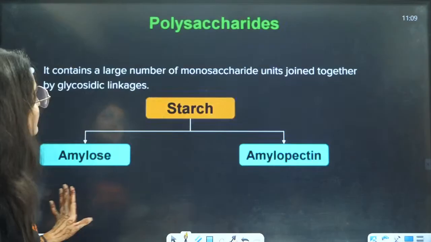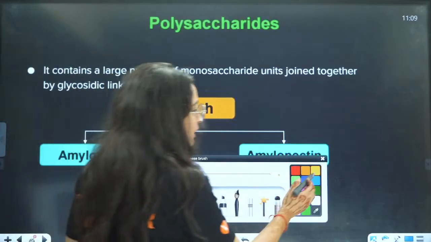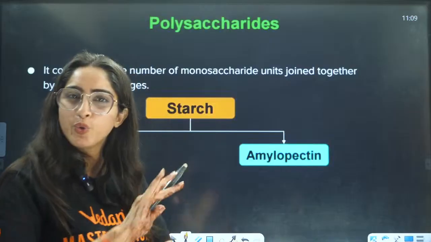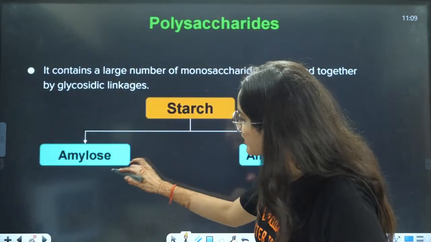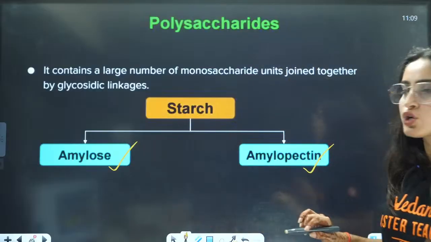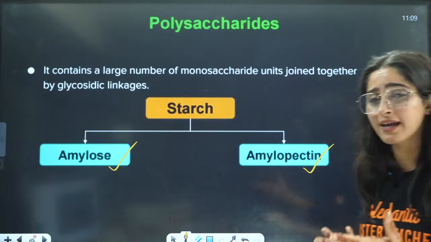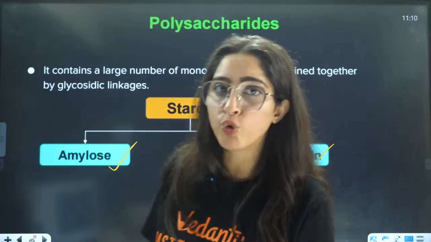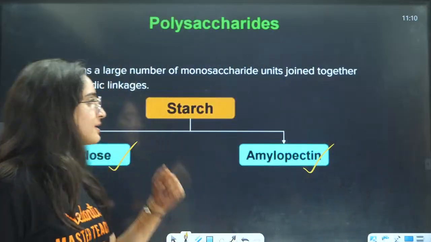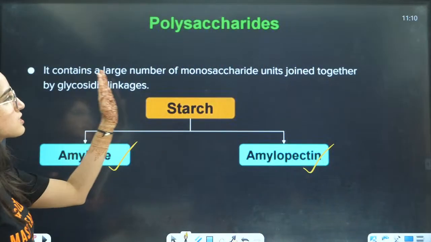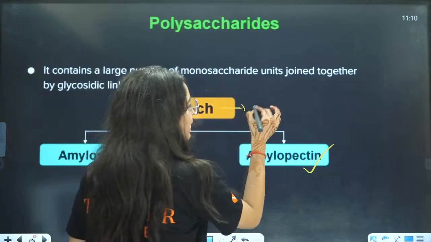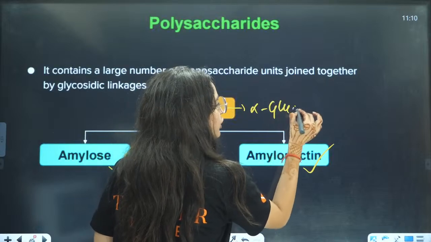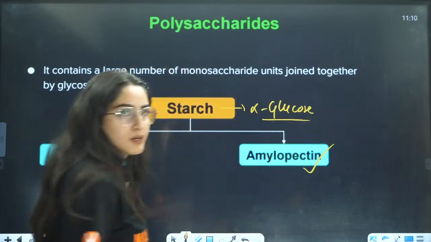Next is polysaccharides. So in polysaccharides, also you don't need to learn the structure. Nothing will be asked to you. Just the linkages will be asked to you, right? So basically, polysaccharides means starch, cellulose. These are the polysaccharides. They contain a large number of monosaccharides joined together. If you talk about starch, it has alpha glucose. The units are alpha glucose, right?